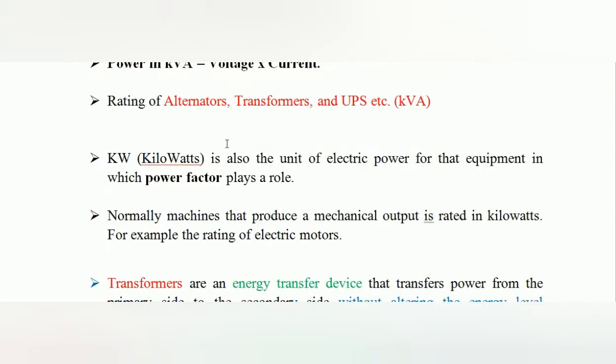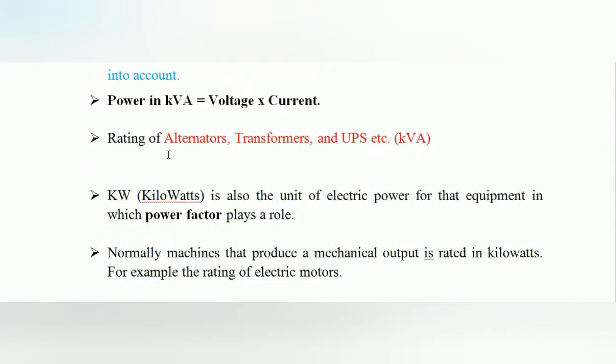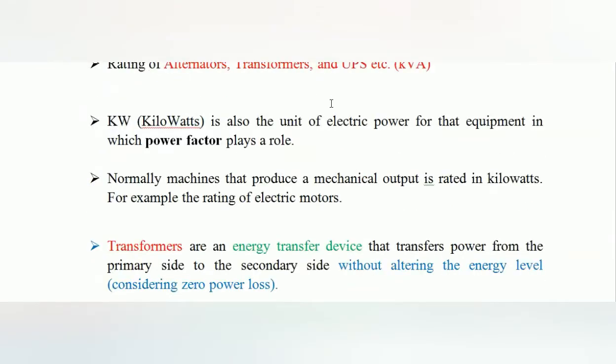And the kilowatt is also the unit of electrical power, already said that. And here we are considering the power factor, right? The kilowatt formula is nothing but voltage into current into power factor. KVA means just voltage into current, but kilowatt means we want to include the power factor cos phi also, that is voltage into current into power factor, right? Power factor is again multiplied with the KVA. The KVA is converted into kilowatt.